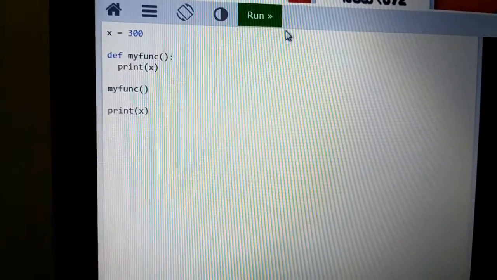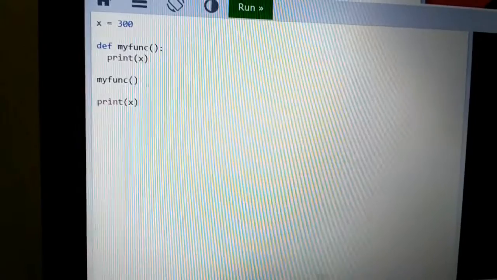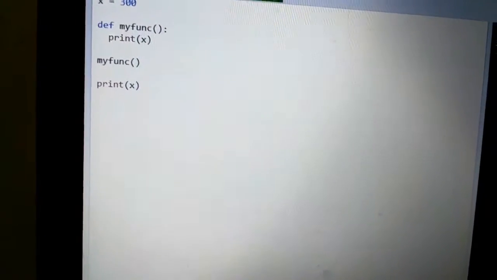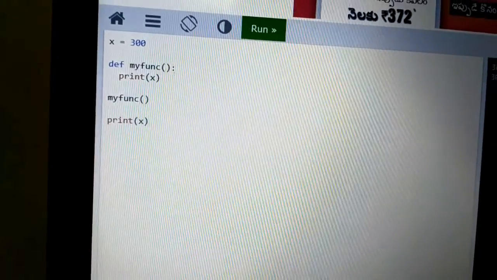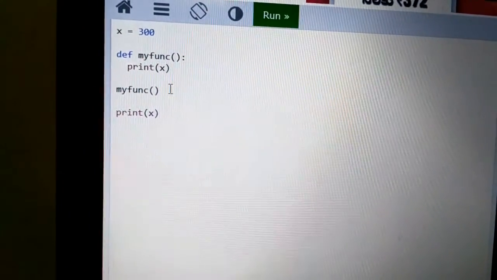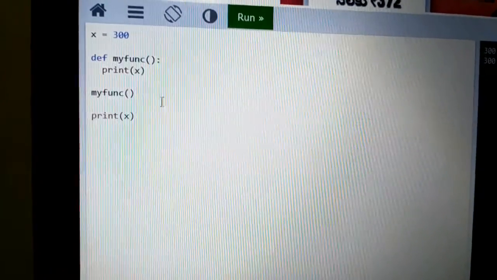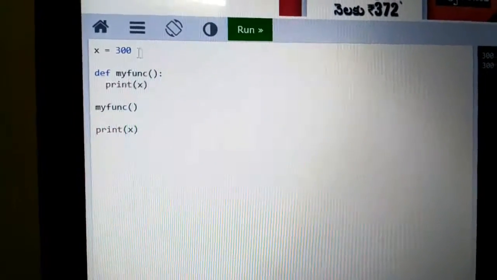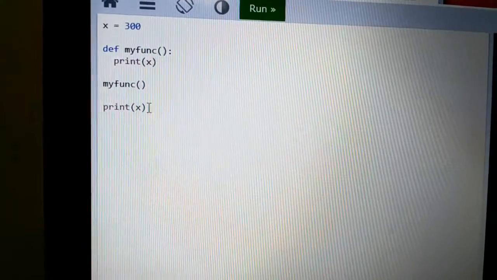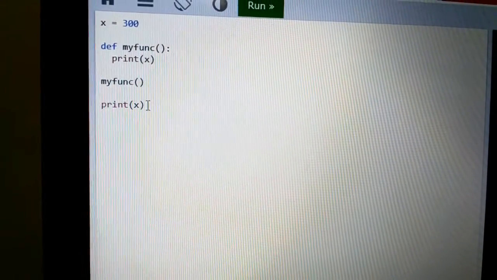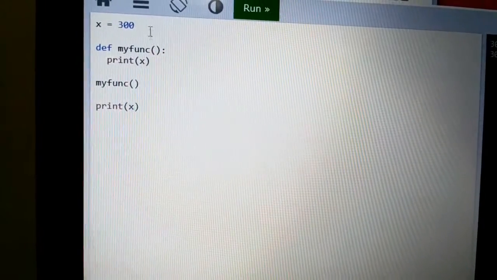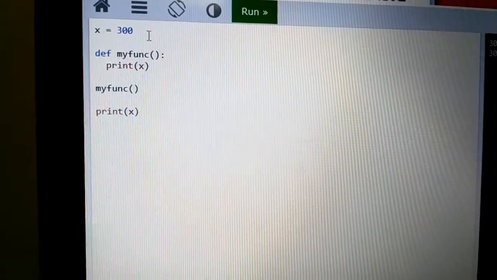When you are executing this code, the following output is displayed: 300 and 300. Here 300 is displayed two times. Why does it display two times? The first time it displays the global variable x value from the sub function statement. Next, the print of x statement is written directly in the main function. That's why it displays the global variable, that is x is equal to 300.